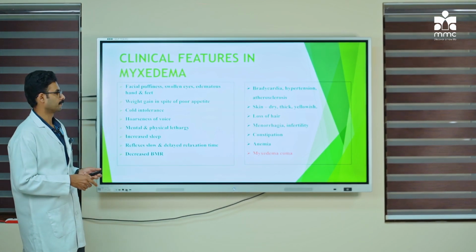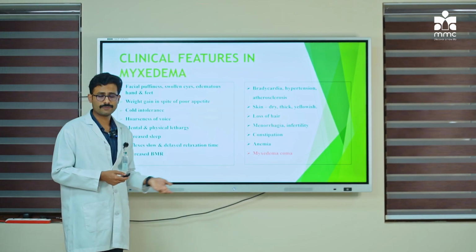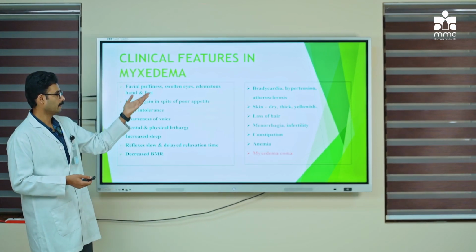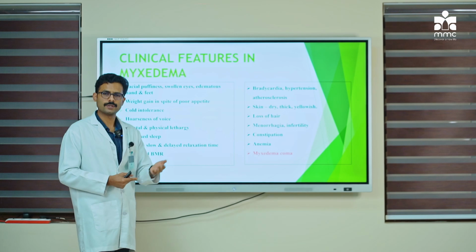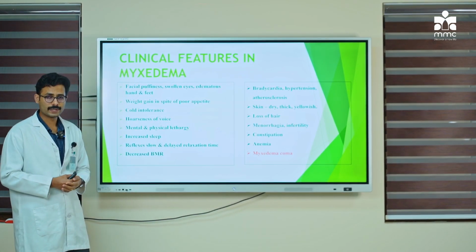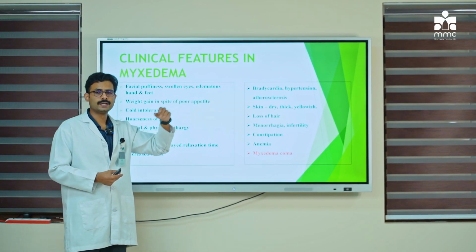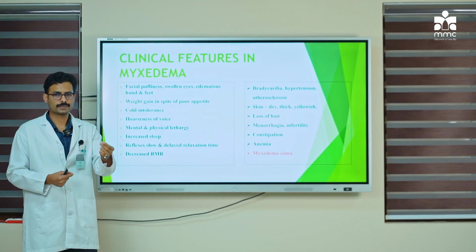and they will have constipation because of the decrease in metabolism. Then the next are some of the systemic features. In the cardiovascular system, you can see bradycardia, that is slow heartbeat, which we discussed previously. The patient is predisposed to hypertension as well as atherosclerosis. Hypertension is a condition that results in an increase in blood pressure.